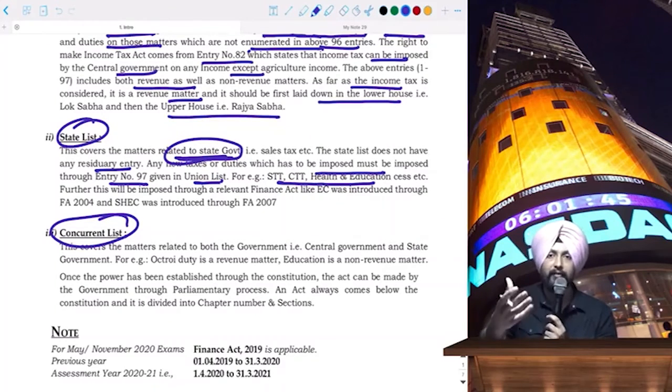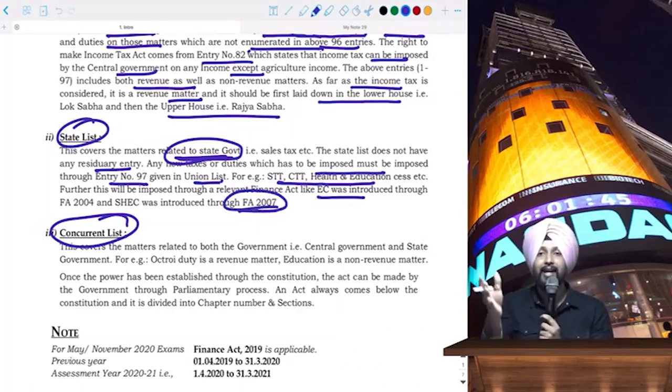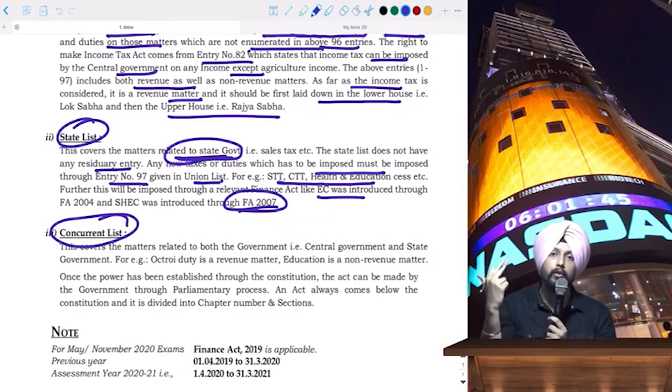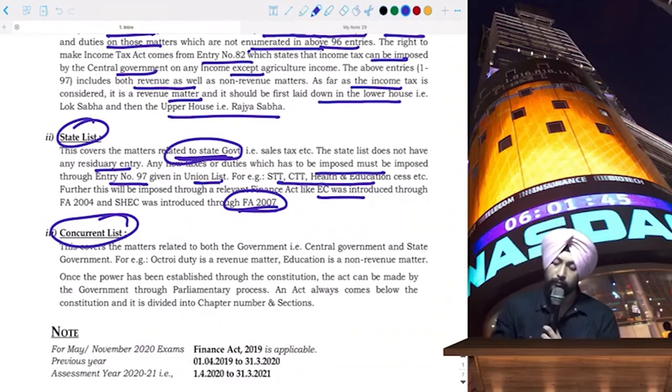Finance Act, that is the finance bill, which is presented every year in the budget. Like the EC and SHEC was introduced through Finance Act 2007. H and EC, that is Health and Education Cess, was introduced through Finance Act 2018. Similarly, in 2004, CTT and STT were introduced. They will come through the union list residual entry, that is entry number 97.